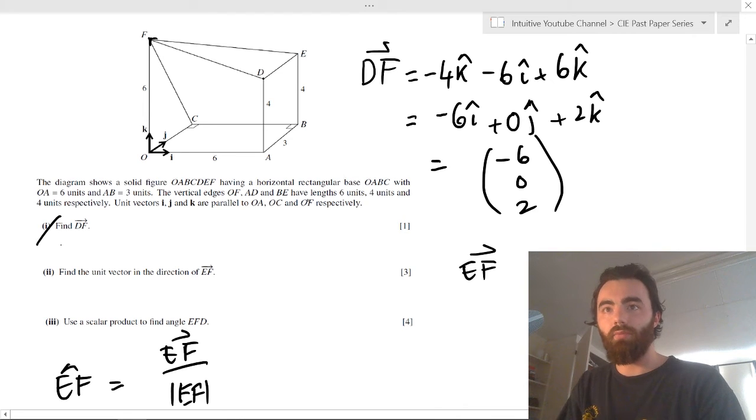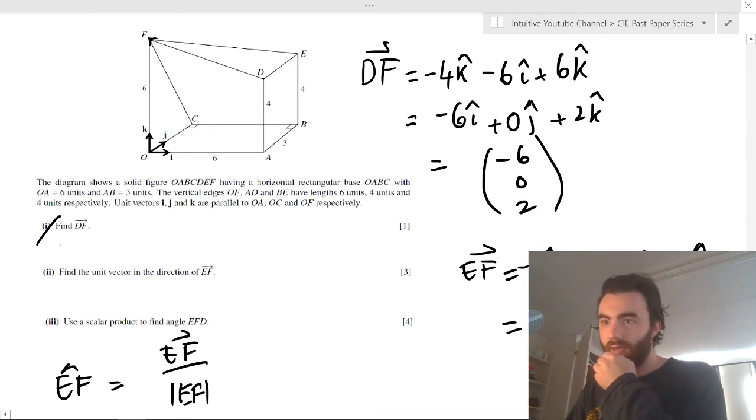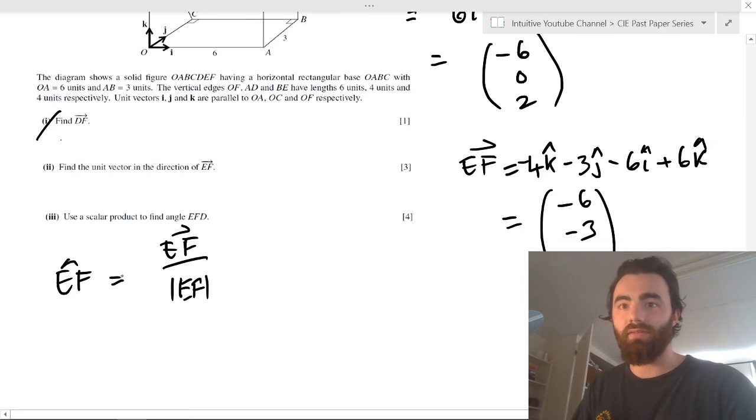Well, EF, again, we just do the same thing. If we look at our diagram, we can go down 4k, so it's minus 4k, minus 3j, minus 6i, and plus 6k. And that gives us, if we simplify it out, minus 6 here, minus 3, and minus 4 plus 6, which is a 2. So that's our EF, so that's that part.